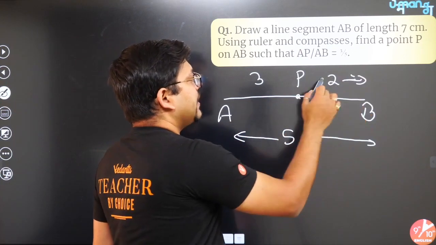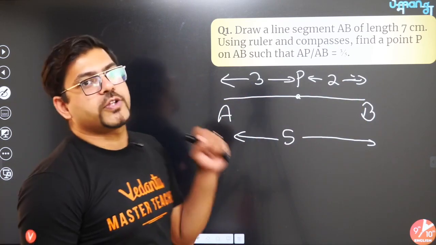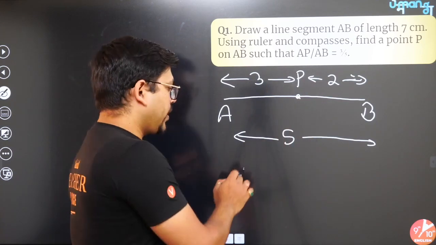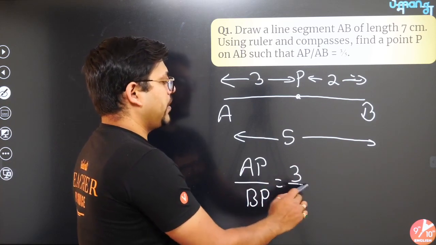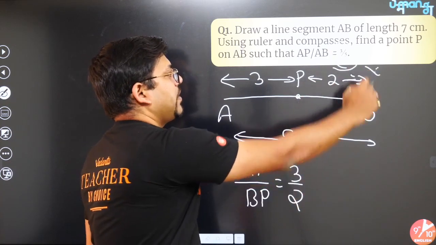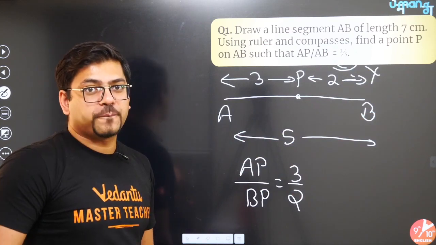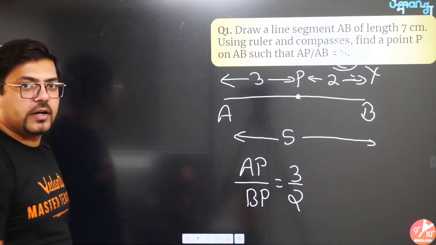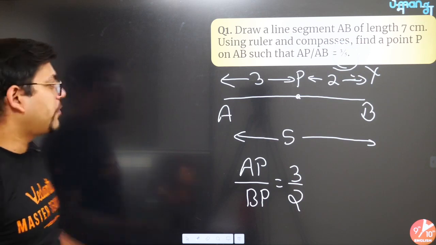Means you have to understand that you have to divide this line segment AB not in the ratio 3:5, rather in the ratio 3:2. So here you will be able to write that AP by BP should be equal to 3/2. Don't go for this 3/5, it will be wrong. It means you will get a wrong answer. So go for 3:2. Once you get 3:2, now you have to divide the line segment in the m:n ratio. That method you have to apply.